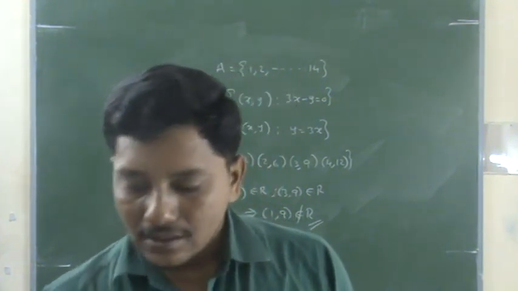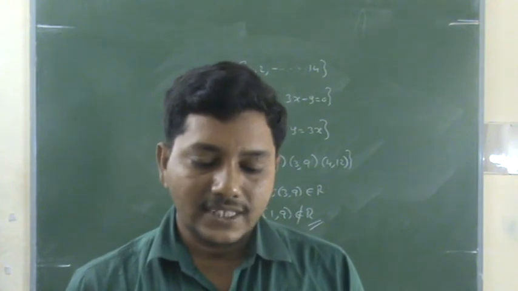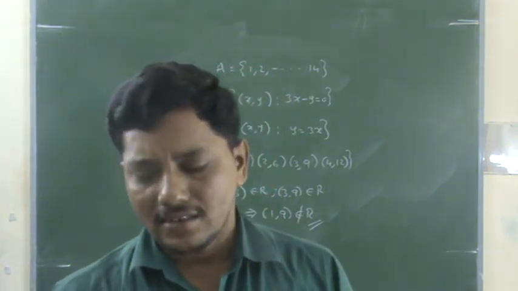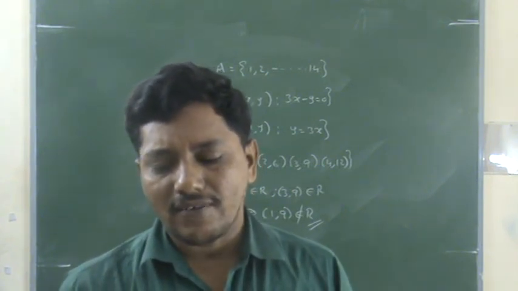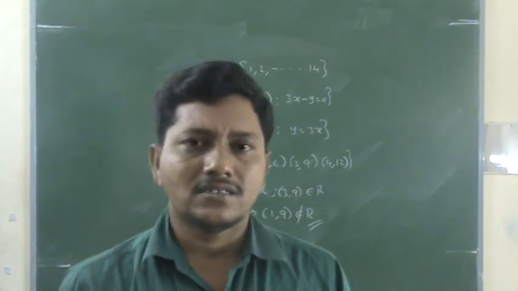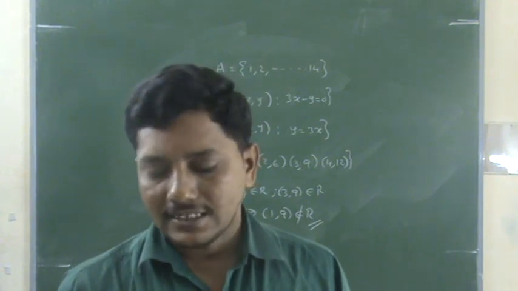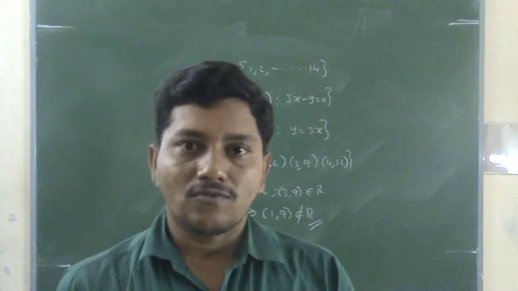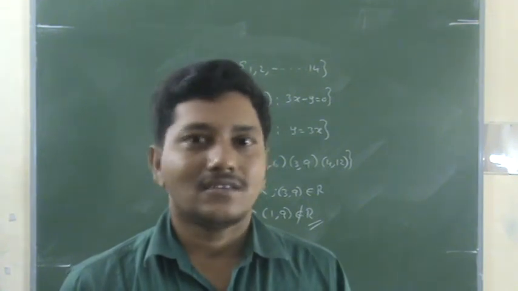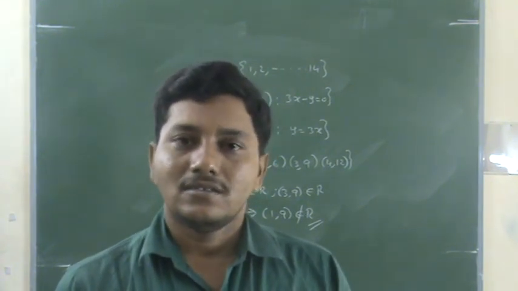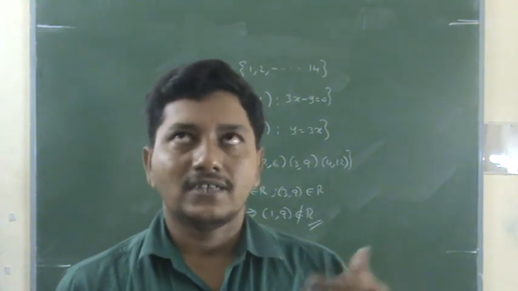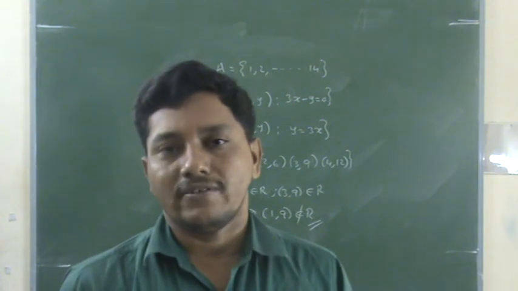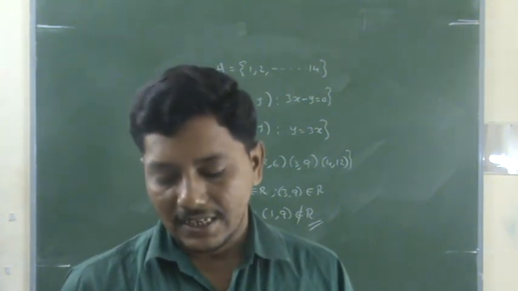Next. Relation on A = {1 to 6}, where y is divisible by x. Divisible, so there are automatically pairs. It is reflexive. Why? Every number is divisible by itself. And symmetric also? Oh no, it is not symmetric. Why? Because 4 is divisible by 2, but 2 is not divisible by 4. 2 divided by 4 is 1 by 2. It is not perfectly divisible. It is 0.5, right? So therefore it is not symmetric.